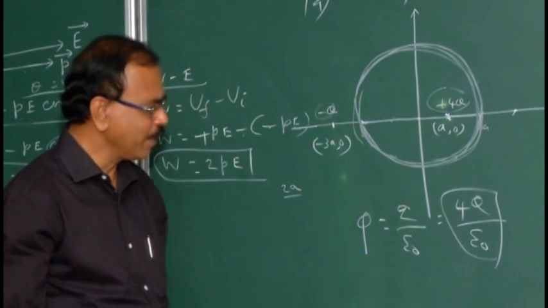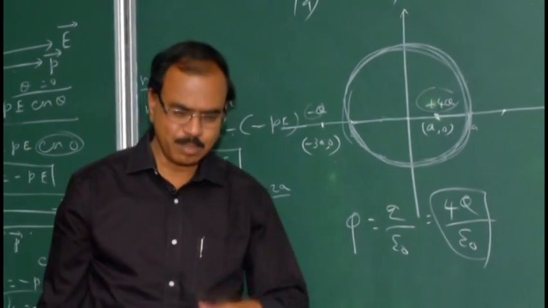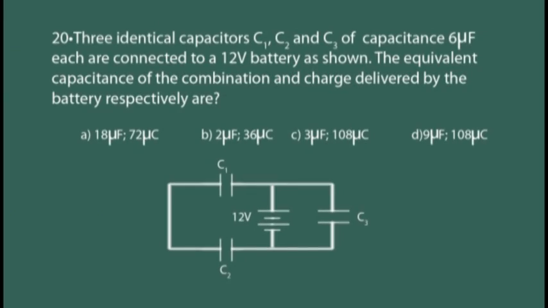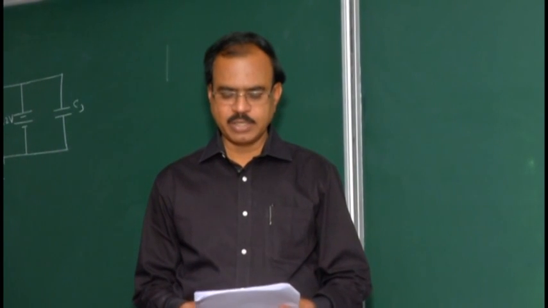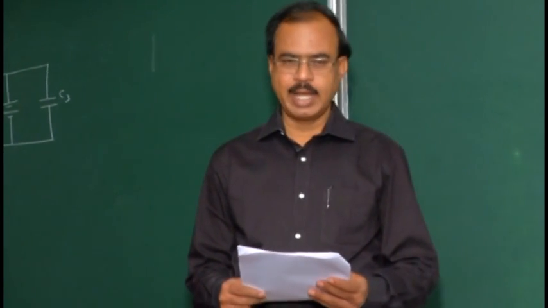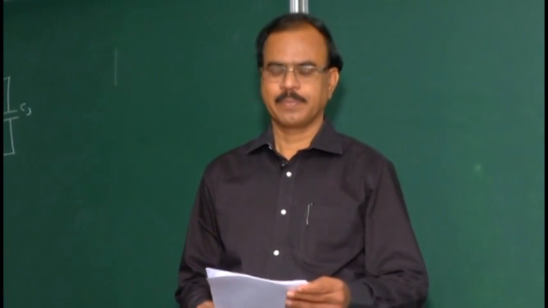It's a good problem. We got a chance to revisit Gauss's law once more. Three identical capacitors C1, C2 and C3, of capacitance 6 microfarad each, are connected to a 12 volt battery as shown in the diagram.